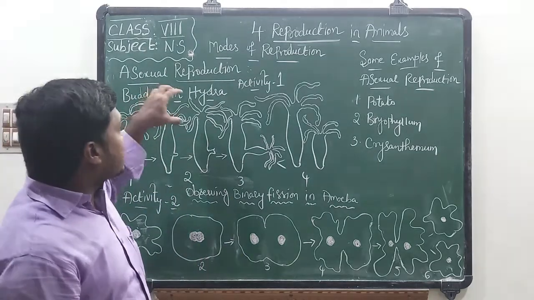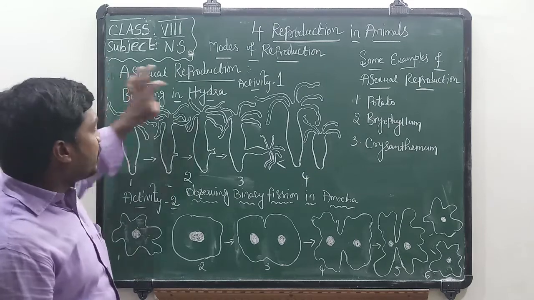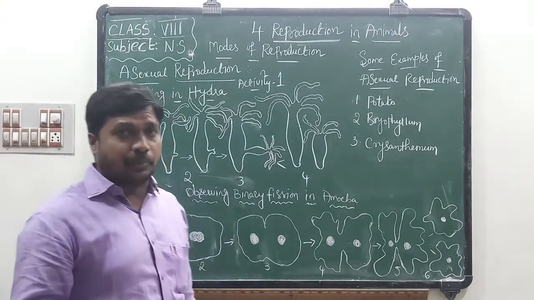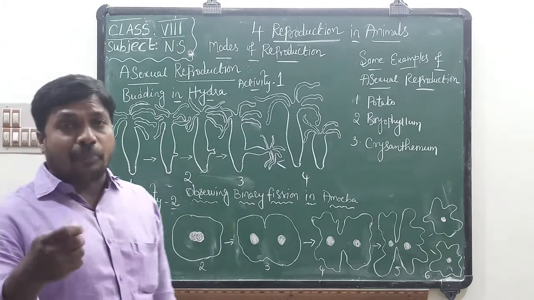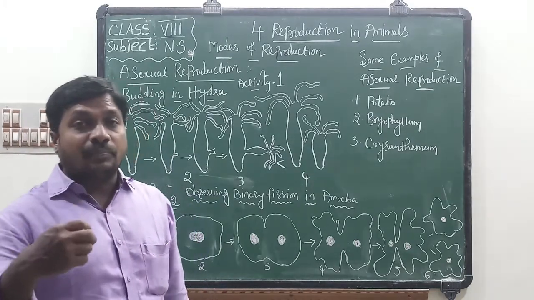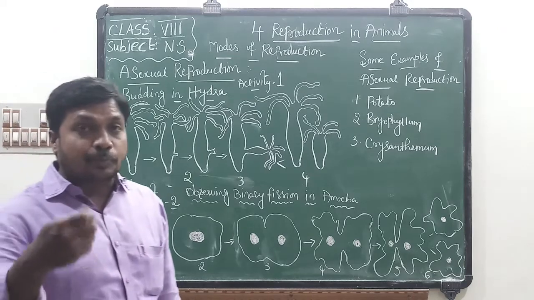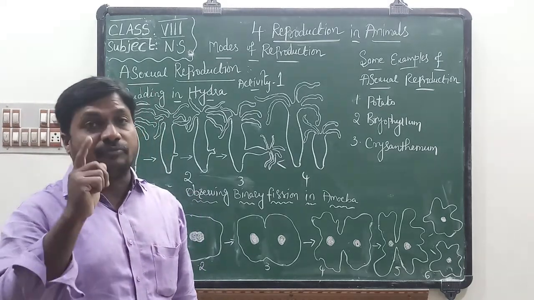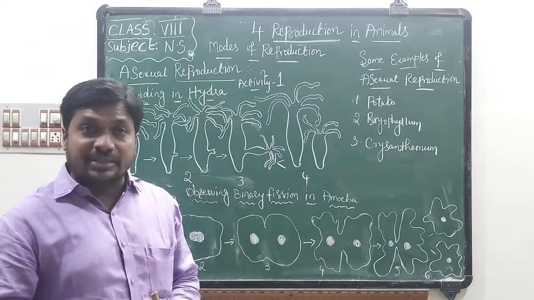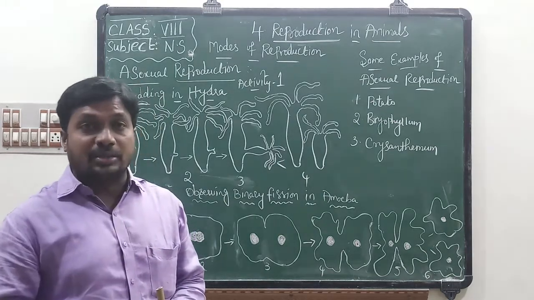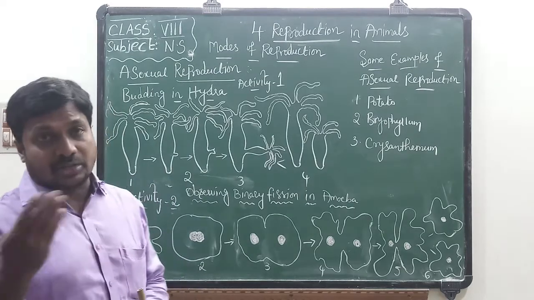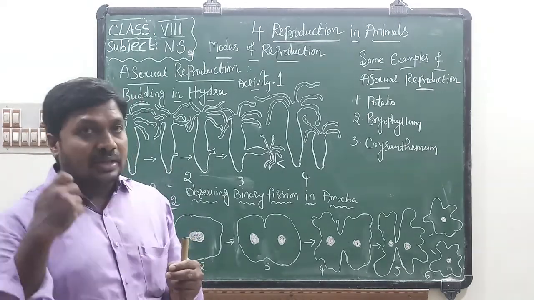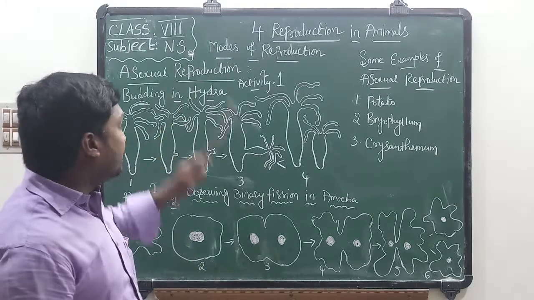So, in this class I will explain about asexual reproduction. Once again, I repeat the definition of asexual reproduction. It is a type of reproduction which occurs in some living organisms. In this process, gametes are not produced, and only one organism is involved. That organism acts as both male and female. There is no production of gametes, no fusion of gametes and no formation of zygote in asexual reproduction.